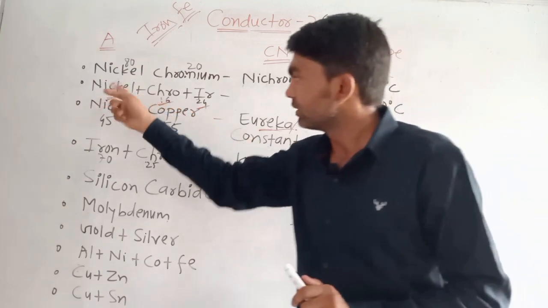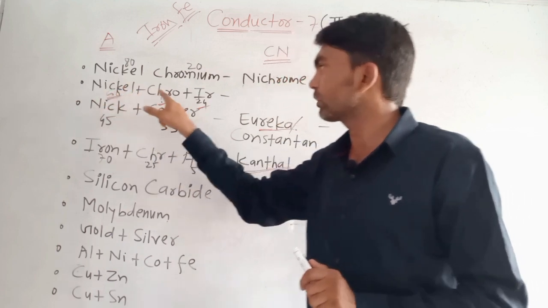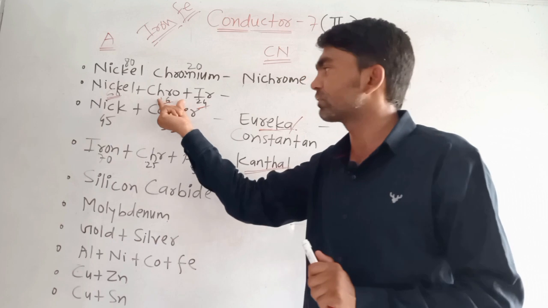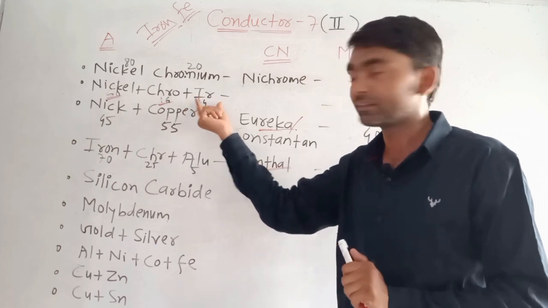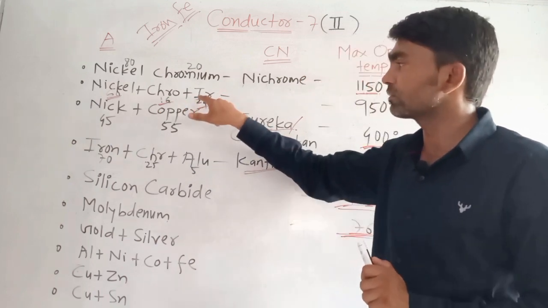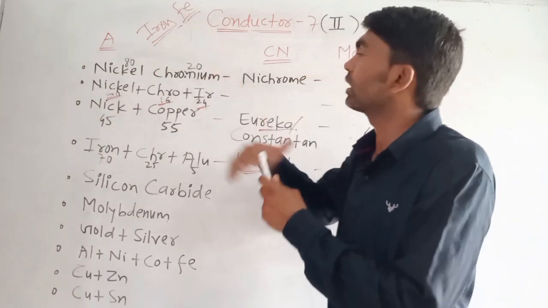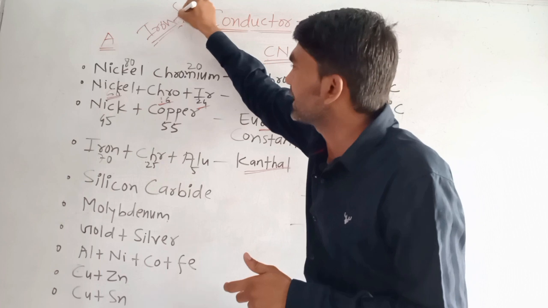Then next alloy, nickel chromium iron. What is the proportion? Nickel 60%, chromium 16%, iron 24%. Here you have to notice, iron. What is the chemical symbol for iron? Fe.